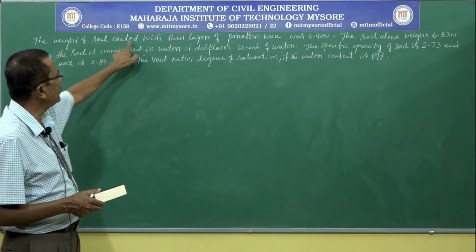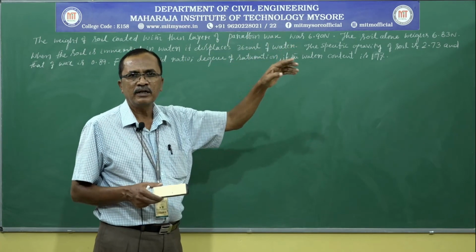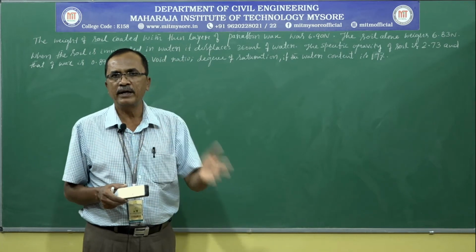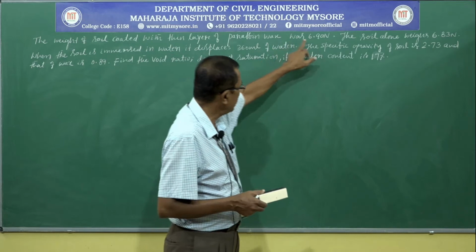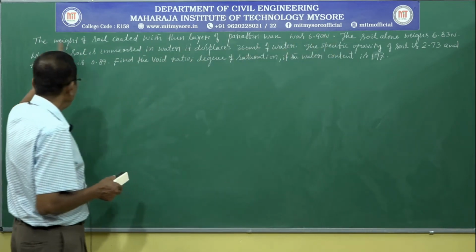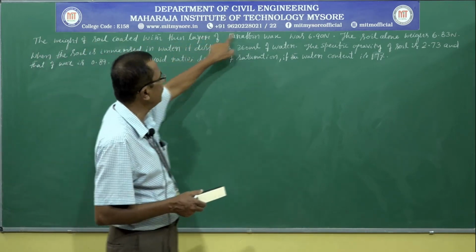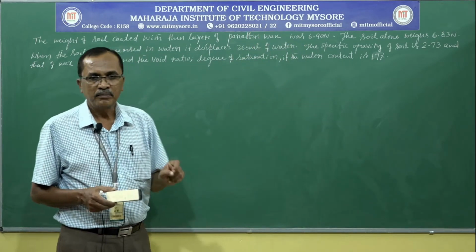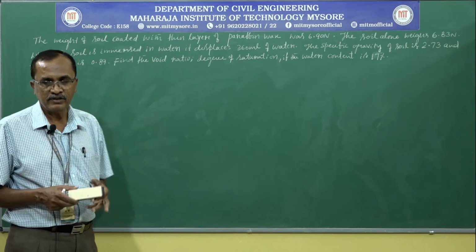Weight of soil coated with thin layer of paraffin wax. Paraffin wax is nothing but grease. The thin layer of grease coat can be applied on the soil sample to avoid evaporation of water content, and the weight is 6.90 Newton. It includes both the weight of soil and the weight of wax.